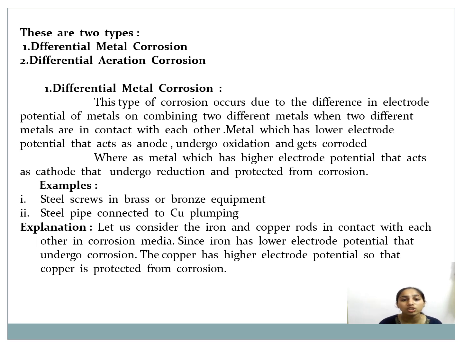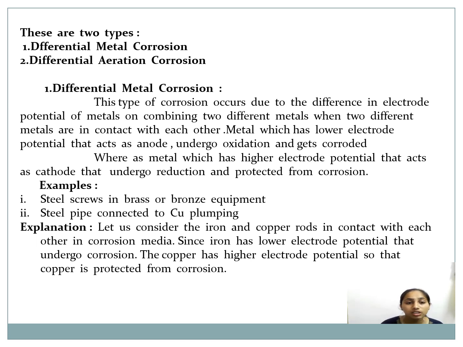When two different metals are in contact with each other, the metal which has a lower electrode potential acts as an anode, and the metal which has a higher electrode potential acts as a cathode and is protected from corrosion. Examples of differential metal corrosion are steel screws in brass or bronze equipment and a steel pipe connected to copper plumbing.